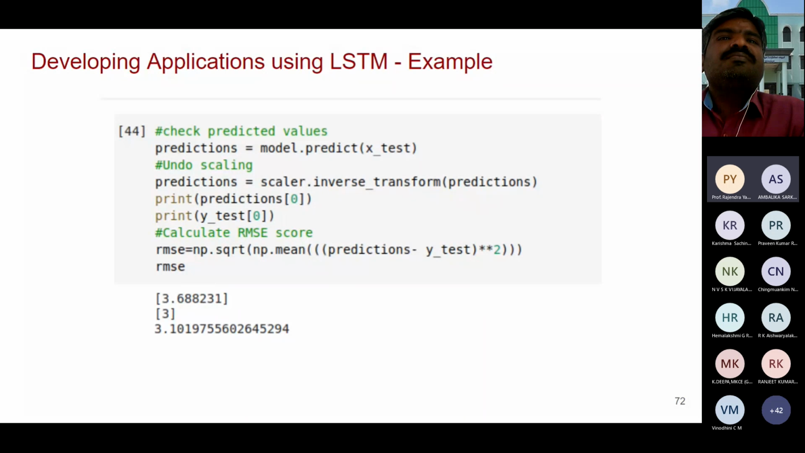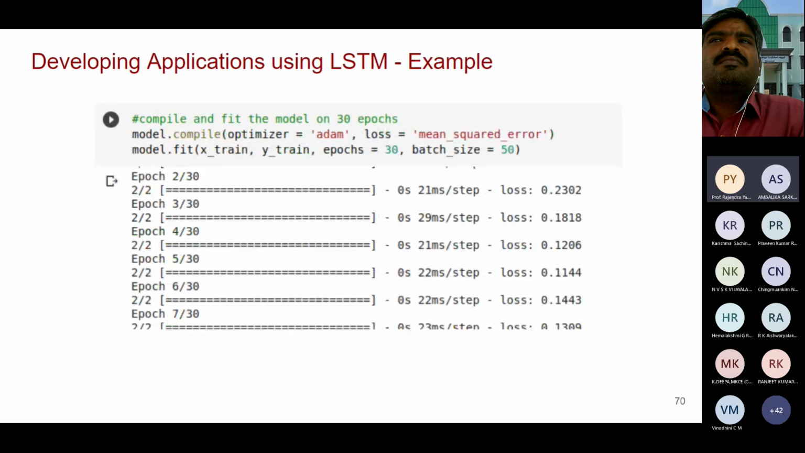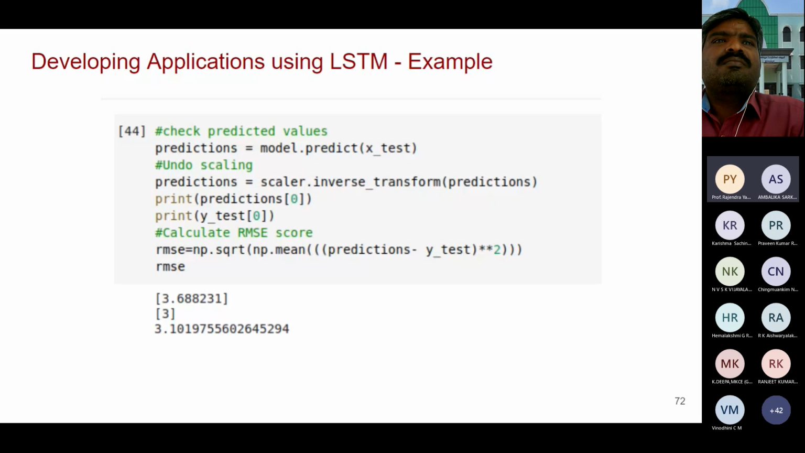Here we created the model, then that model will be given to the testing data. The model will be used with model.predict, so the trained model is used for prediction. Then we calculate the root mean square error. So this is the output. Actual data is 3.688, then the predicted value is 3. This is the RMSE. So this is the concept. Likewise, you can develop any application using LSTM.